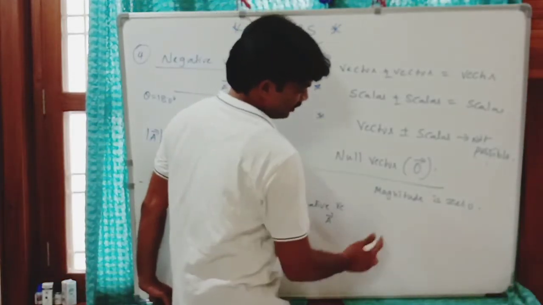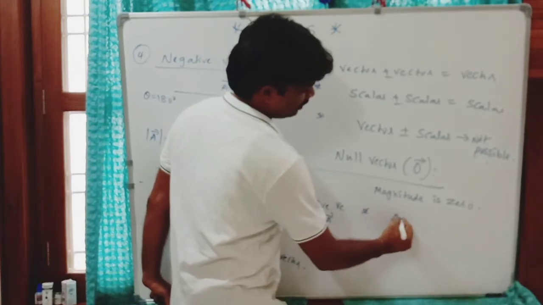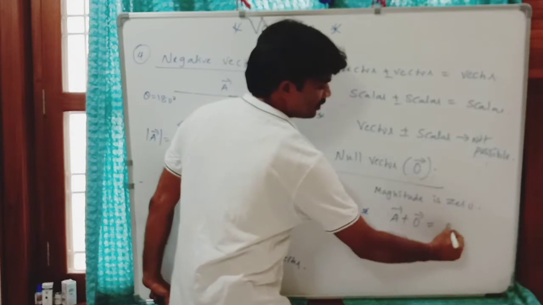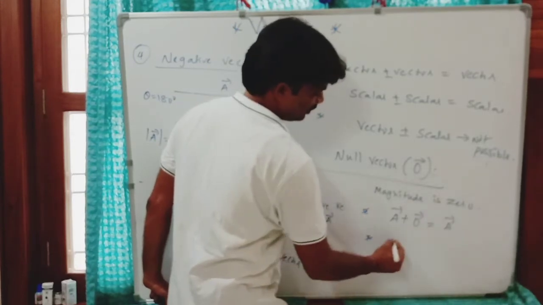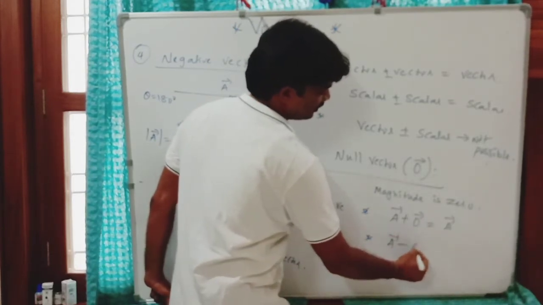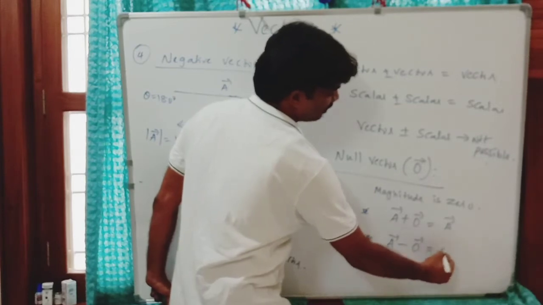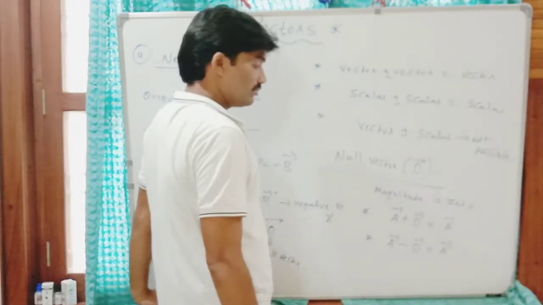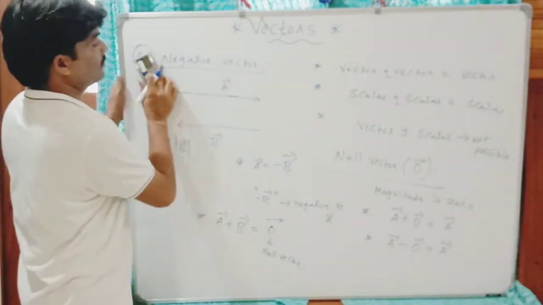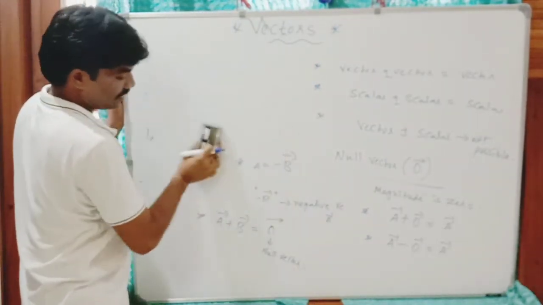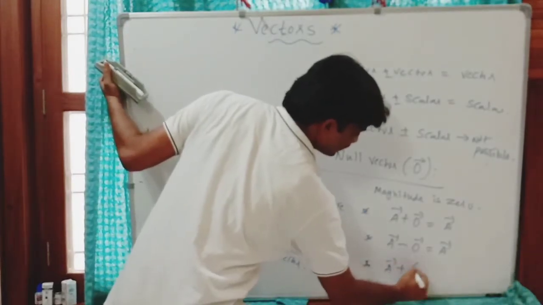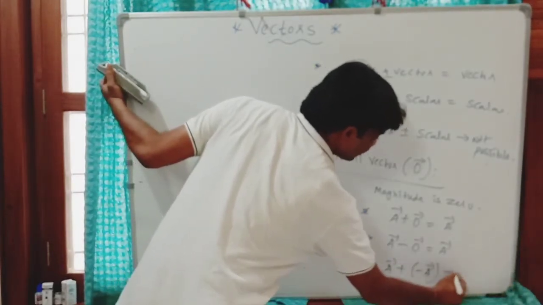So a vector plus a null vector gives what? The same vector. Also, if you subtract a null vector from another vector, it gives the same vector. Already we have written that a vector plus its negative vector gives the null vector.